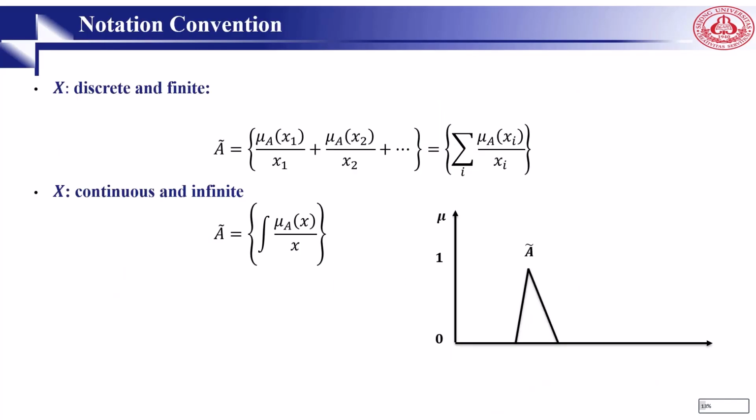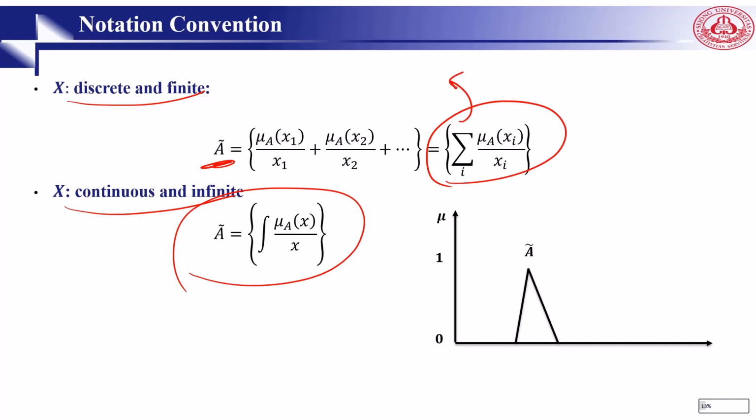And also, we want to see how we use notation of fuzzy sets if two possibilities are there, discrete and finite, continuous and infinite. When the universe of discourse is discrete and finite, then our fuzzy set will be something like this: mu A x1 divided by x1 plus mu A x2 divided by x2, up to where we can use this summation, mu A xi divided by xi. And in the case that x is continuous and infinite, then our fuzzy set will be an integral. So here we use summation because it is discrete, but here we use integral. So in this figure, we can see the membership function. The maximum value is 1, the minimum value is 0.